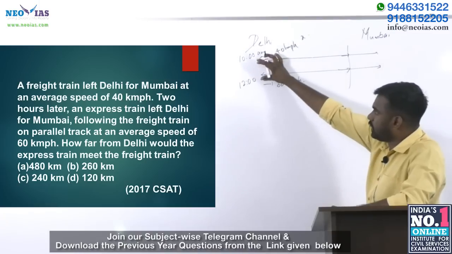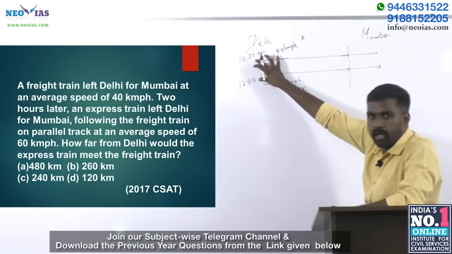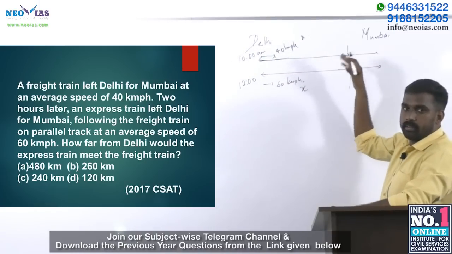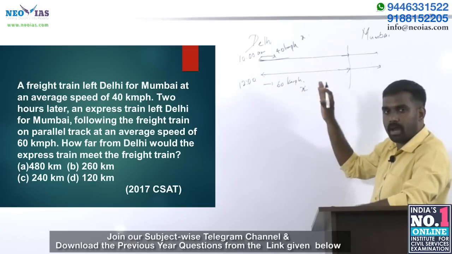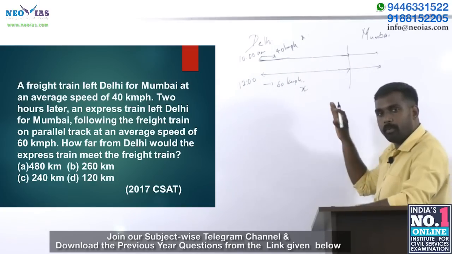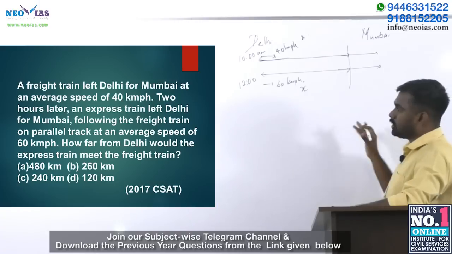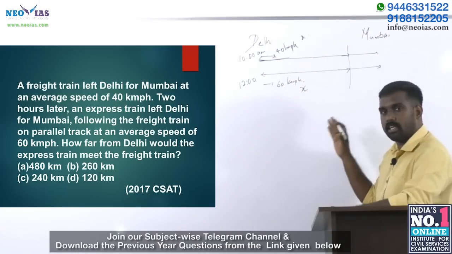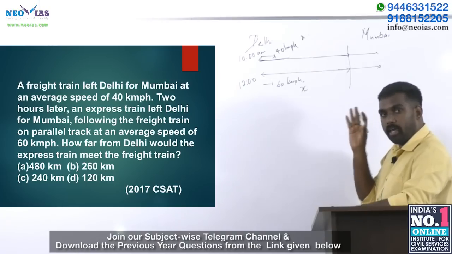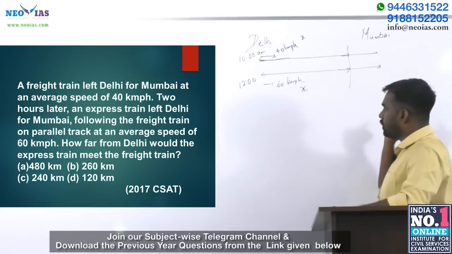They started from the same location, they are moving on a parallel track, they met each other, so the distance travelled will be the same for both trains. That is the concept applied here. This idea is the main pin to solve this problem.